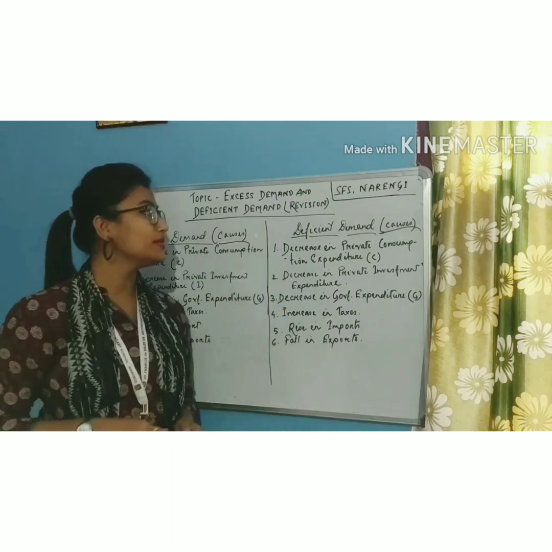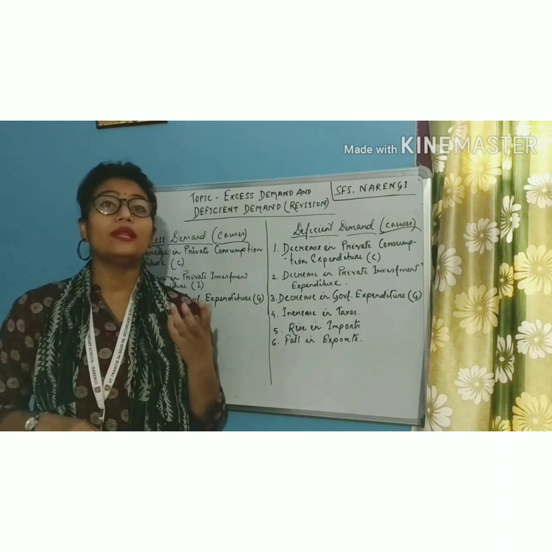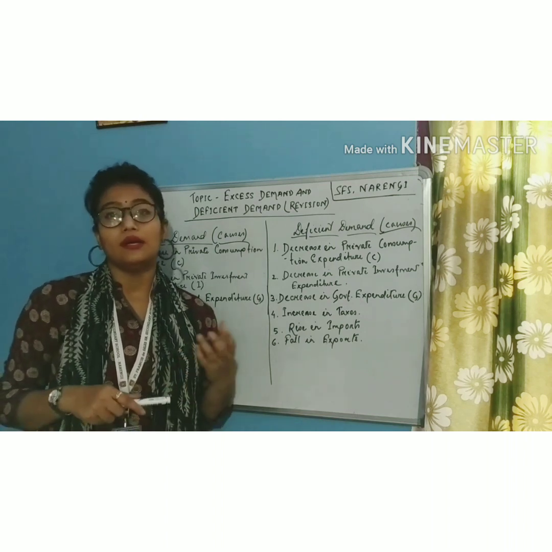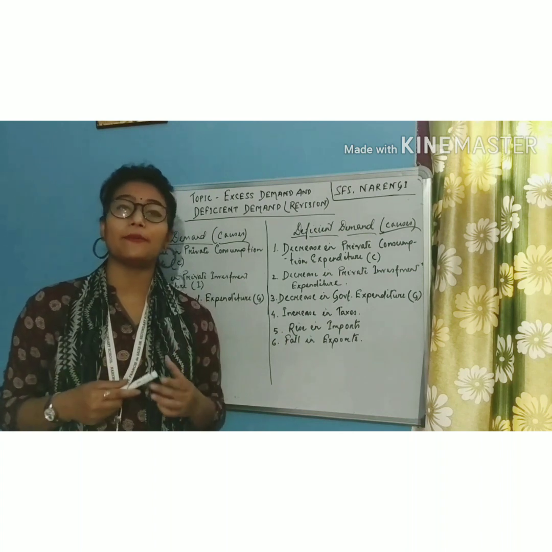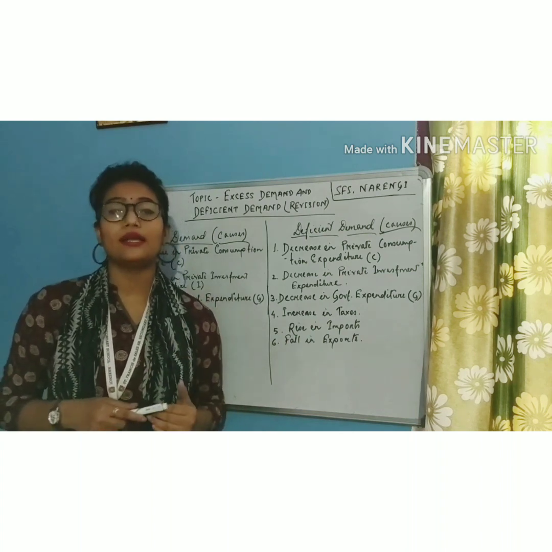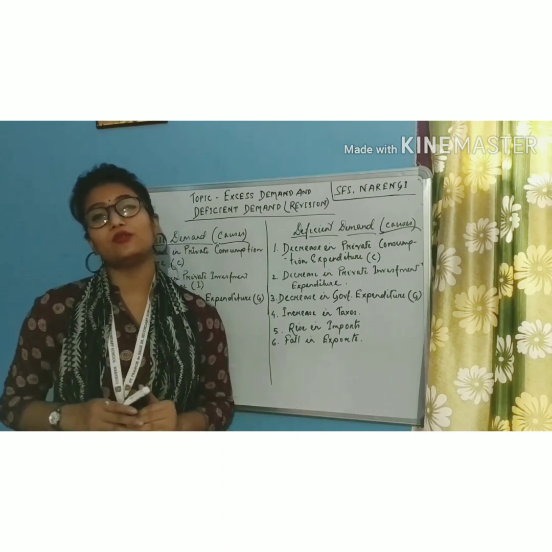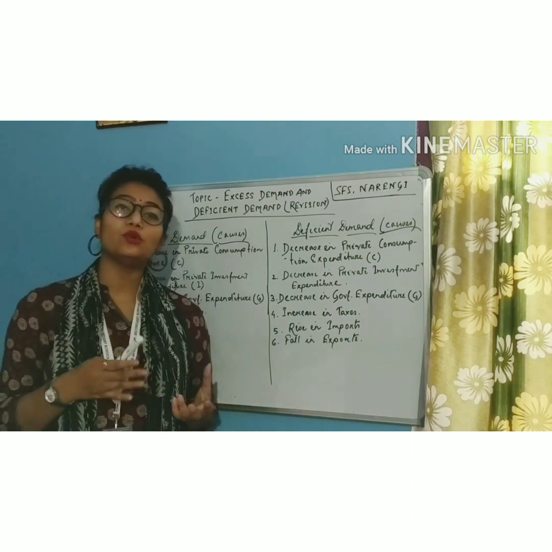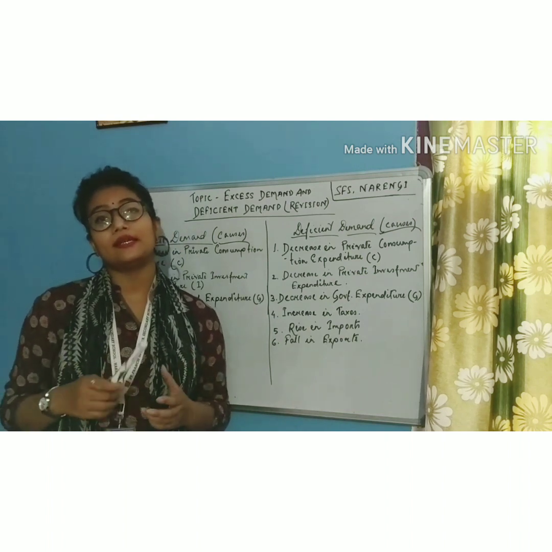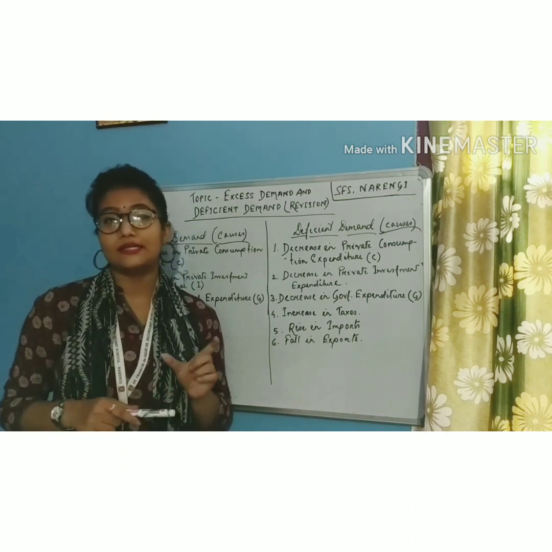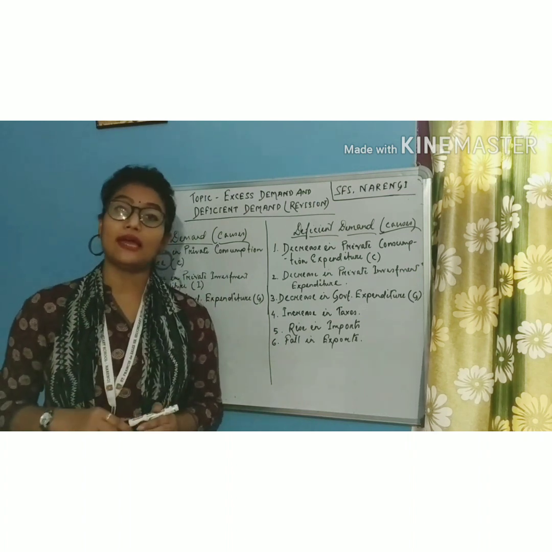On the other hand, students, decrease in private consumption expenditure will lead to a fall in the expenditure that we make. Because sometimes what happens, with a rise in our income, we tend to save a part of it rather than consuming all of it. So whenever there is a rise in the MPS, that is the marginal propensity to save, there will be a fall in the MPC.